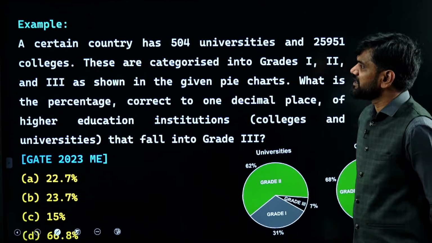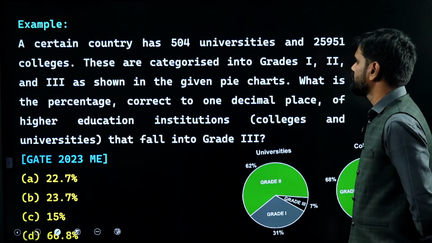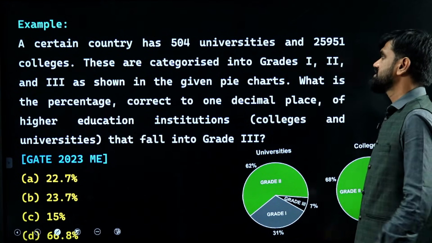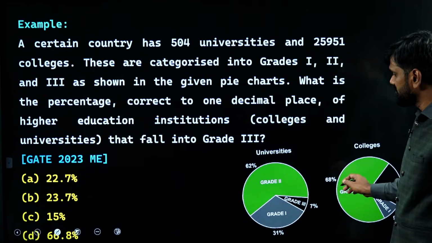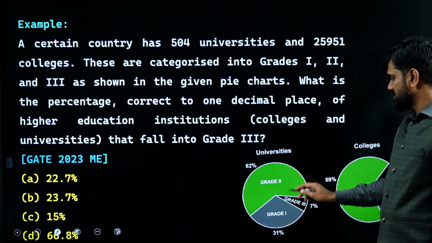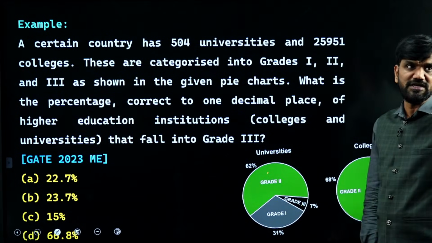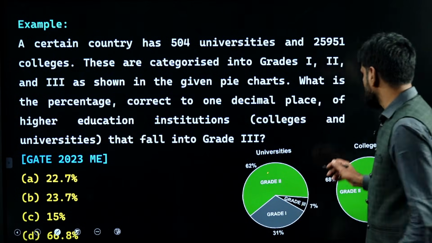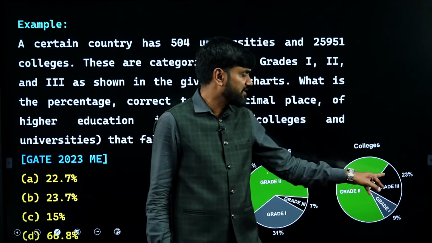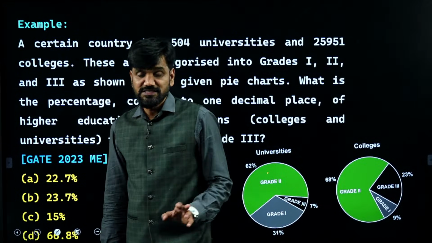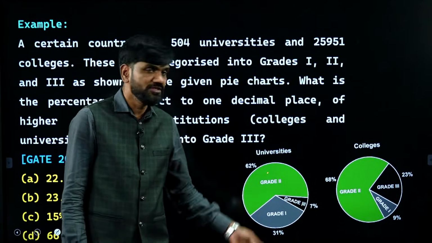Chalo. A certain country has 504 universities and 25,951 colleges. These are categorized into grades 1, 2 and 3 as shown in the given pie charts. So these are the pie charts that are given. So in universities, grade 1 31%, grade 2 62%, grade 3 7% are there. In colleges, the percentage is what? Grade 1 9%, grade 2 68%, grade 3 23% are there. That is the percentage of people, those are there in colleges. Here it is in universities, it is this value.